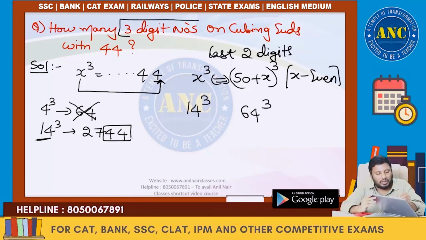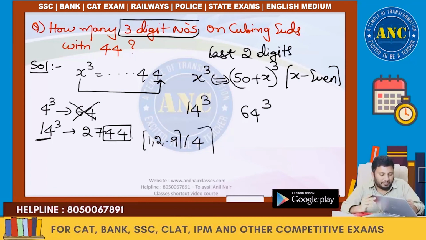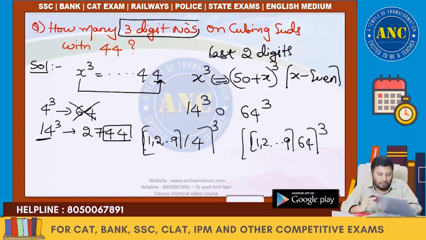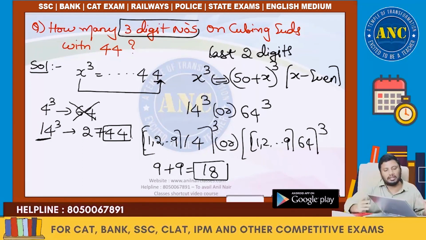But I require a 3-digit number. So in 14, the hundreds place can become 1, 2, 3 till 9: 114, 214 and so on. This is a 3-digit number. The hundreds place can be anything from 1 to 9 for numbers ending with 14 or 64. So 9 numbers plus 9 numbers, 18 numbers, which on cubing will end with 44.